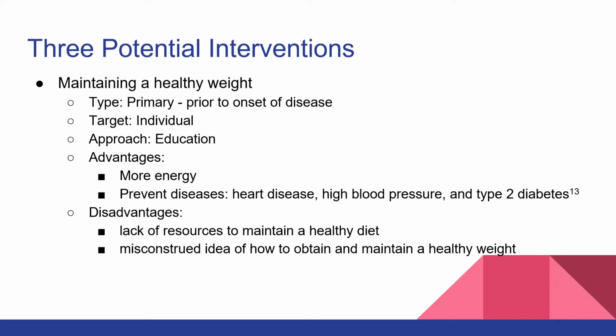An advantage of this would be they would have more energy because they have a healthier weight, and it prevents diseases such as heart disease, high blood pressure, and type 2 diabetes. A disadvantage of this would be the lack of resources to maintain a healthy diet, which leads into a healthy weight, and the misconstructed idea of how to obtain and maintain a healthy weight. Because not everyone's healthy weight is the same. It really does depend on the individual. And so this intervention was primary.